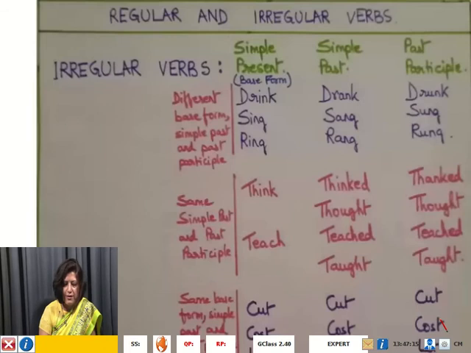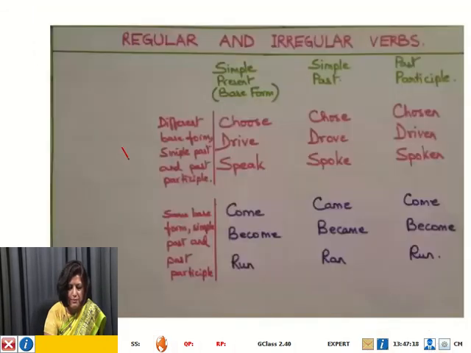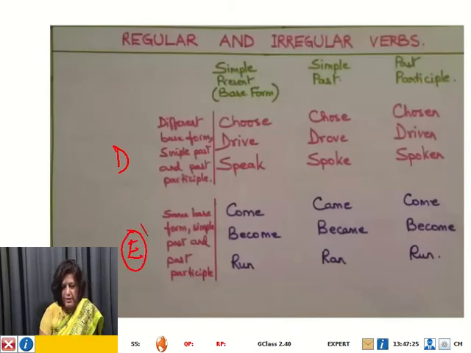Another set, there are different kinds of irregular verbs in this set. This is another set of examples of irregular verbs. So you have the verb choose.